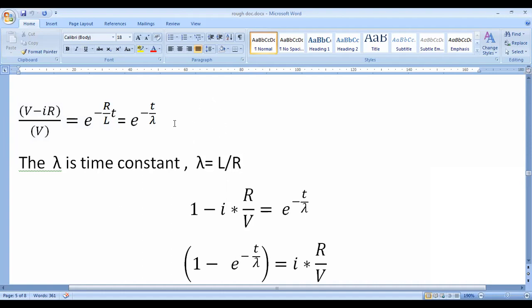So with this we can get 1 minus I into R by V. From here, V by V minus IR by V, V will cancel, we get 1 minus I into R by V is equal to e power of minus t by lambda.